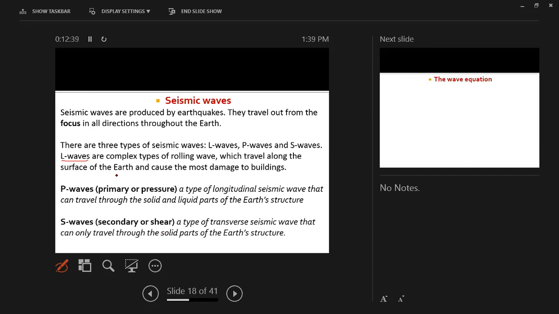The third one, S waves. These are transverse seismic waves. They can travel through the solid part only. That means only through the earth they can travel. They cannot travel through the seas or oceans. These are the S waves. We call them seismic waves.